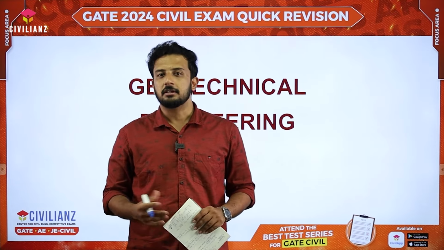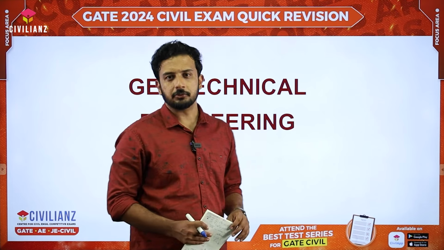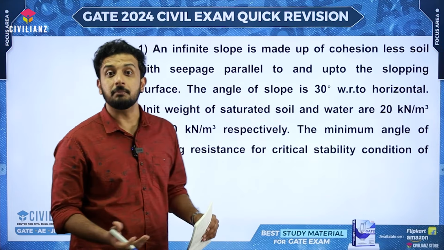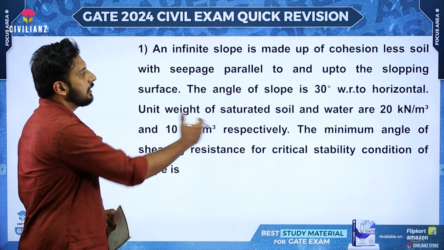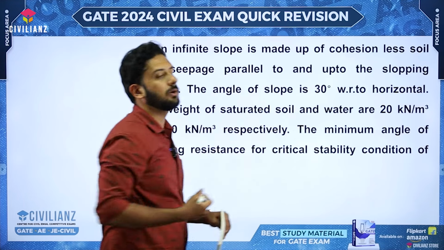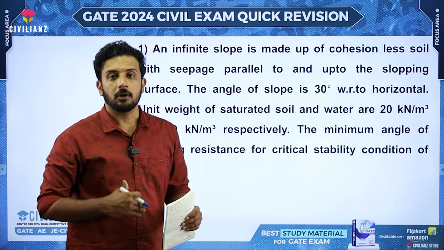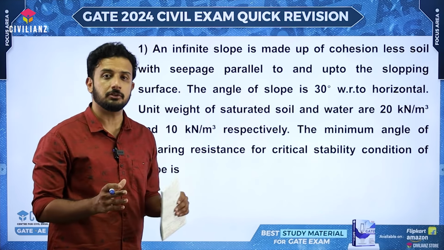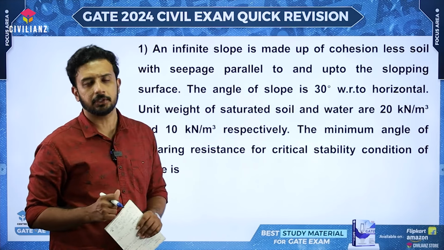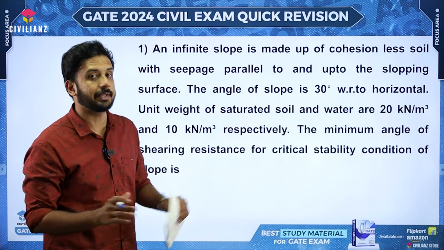Thank you. Hi friends, now let's discuss the questions from geotechnical engineering. We are having a good number of questions from geotechnical engineering. Here is the first one, from the concept of stability of slopes. Here they have given the case of a cohesionless soil. This is the keyword, because in the calculation of factor of safety or stability of slopes, we have multiple equations. A general equation for c-phi soil: soils have cohesion as well as angle of internal friction. And if it is a cohesionless soil, as given in this question, we will slightly modify the equation.